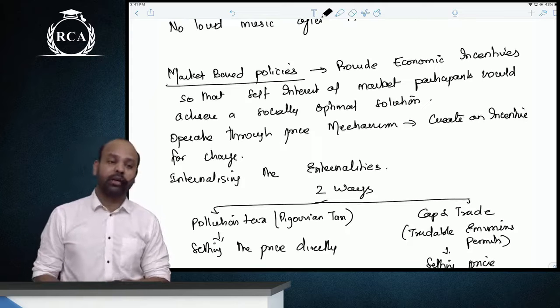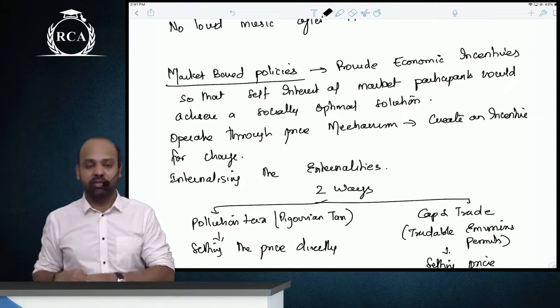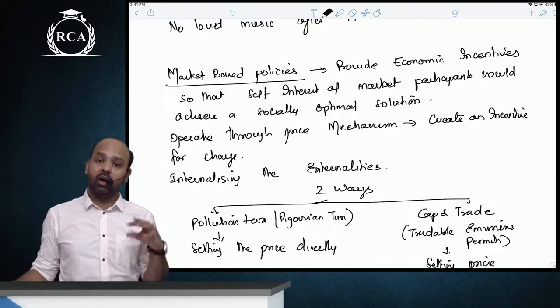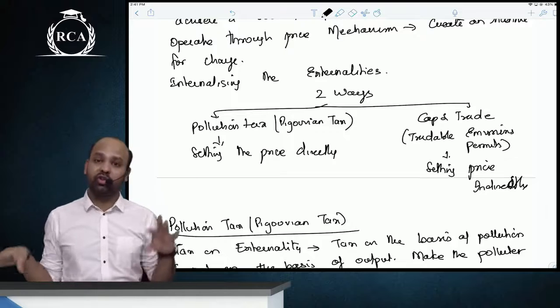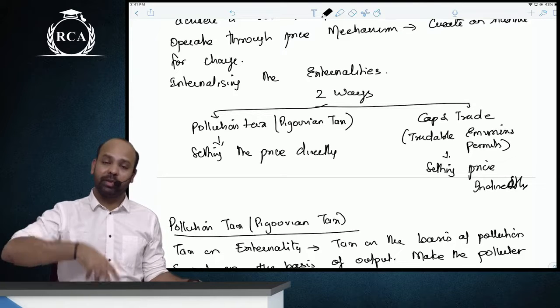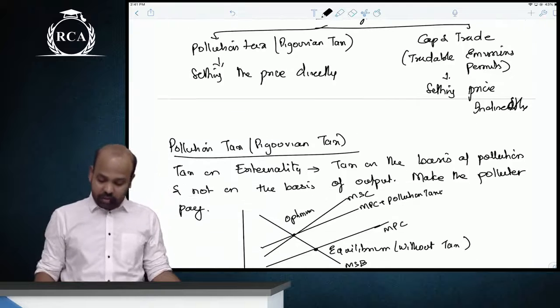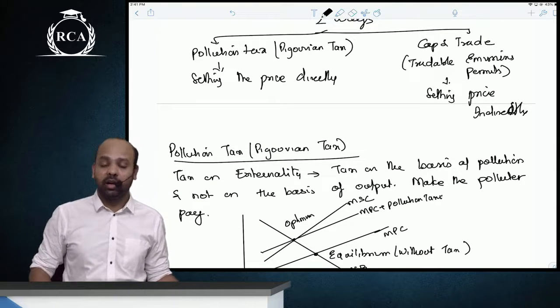Market based policies is to provide incentives, so that the self interest of these individuals, market participants, would automatically encourage them to achieve a socially optimal outcome, socially optimal solution. So the objective is to ensure that the externalities are incorporated and factored through the price mechanism. So यहाँ पे there are two things: pollution tax, which is Pigovian tax, and cap and trade, that is tradable emission permits.